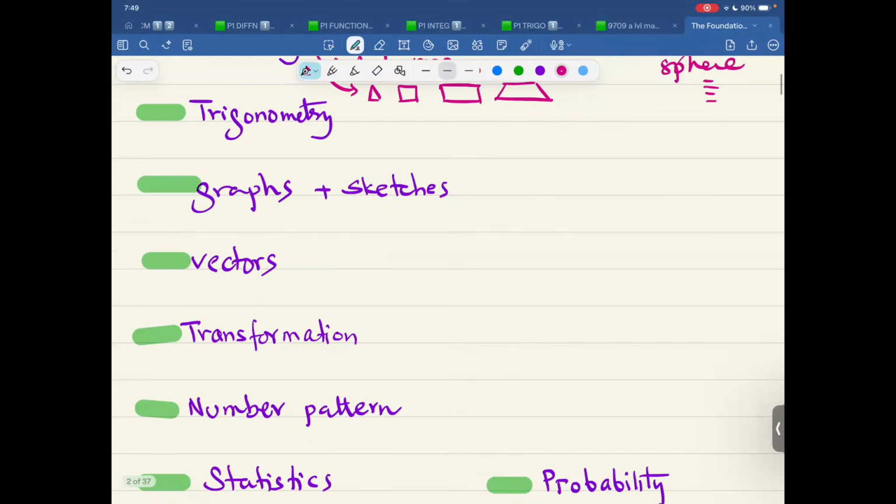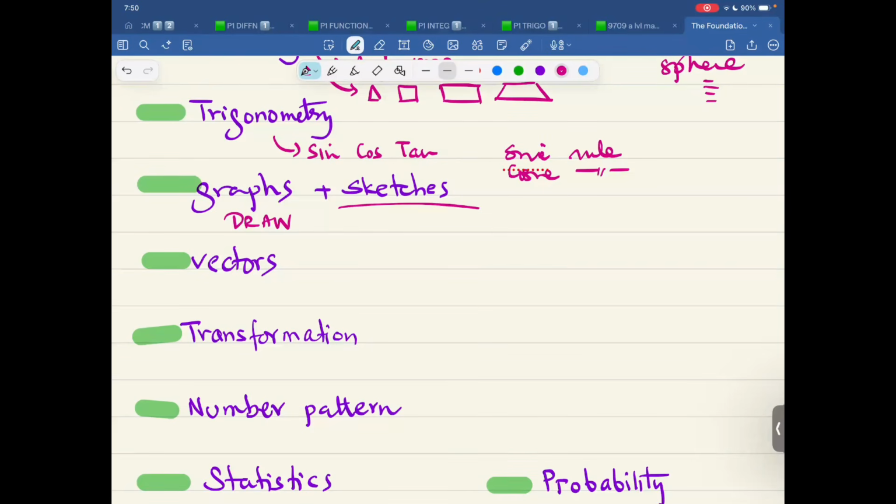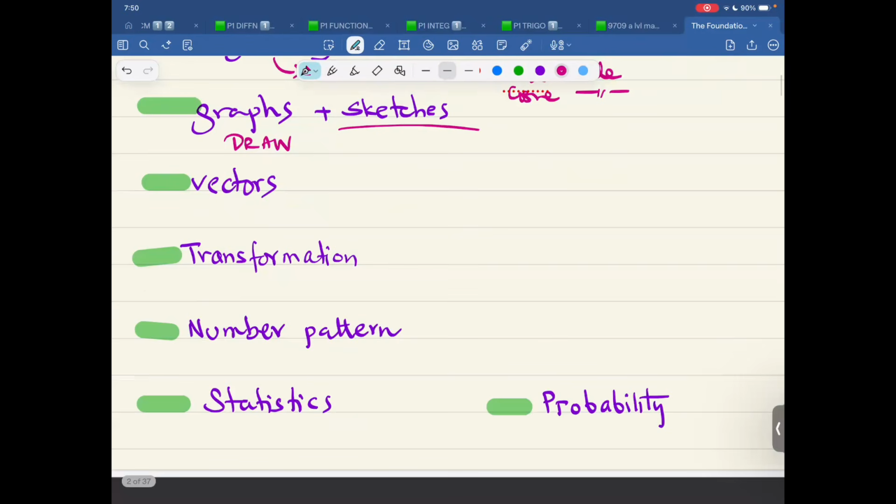Trigonometry, we talk about sine, cos, tan, then sine rule for non-right angle triangle and cosine rule. Graphs and sketches, either we draw a graph or we draw a sketch, and we call it graphical solution of equations.